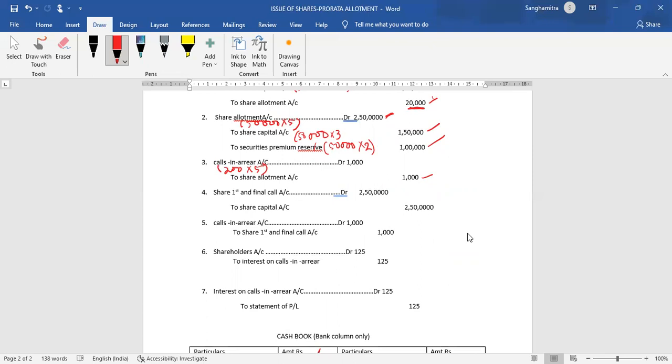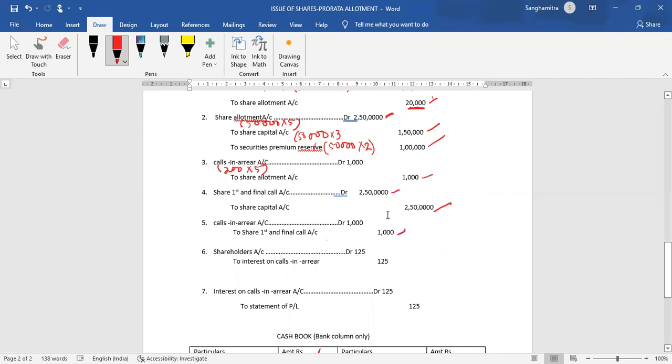Share first and final call account debit to share capital account 2,50,000. And just like before, how many shares has the company not received the money? The same shares on which allotment money was not paid, so 200 shares. And here also on first and final call, company is asking for 5 rupees per share. So calls in arrear to share first and final call is 1,000.